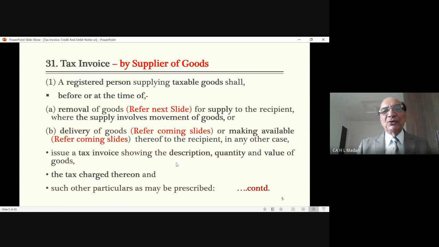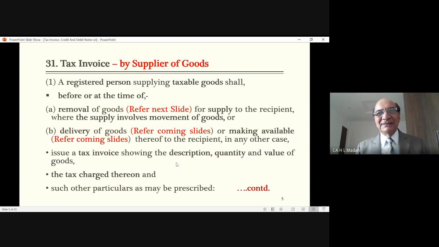You are removing the goods from your office to the transporter's office for sending goods to the other state. So he says in that situation the supplier is supposed to issue the invoice before or at the time of removal of the goods. Goods have not reached the person concerned.